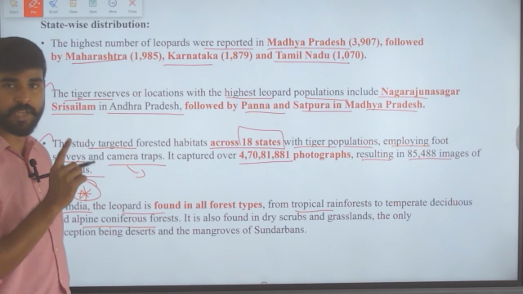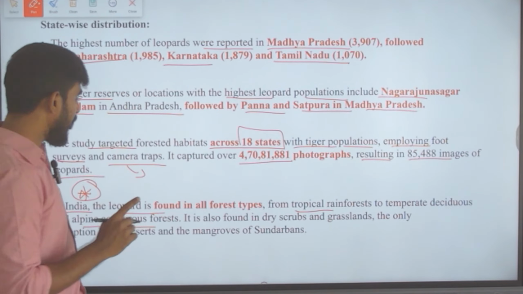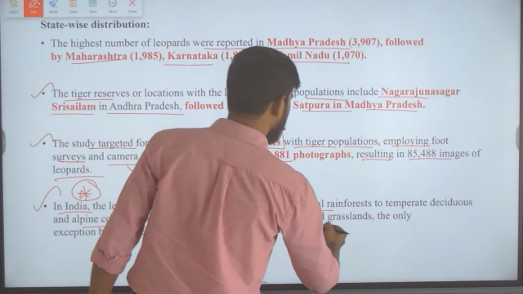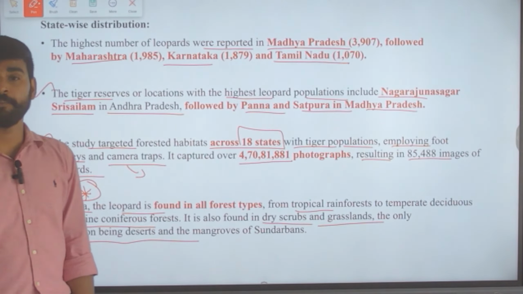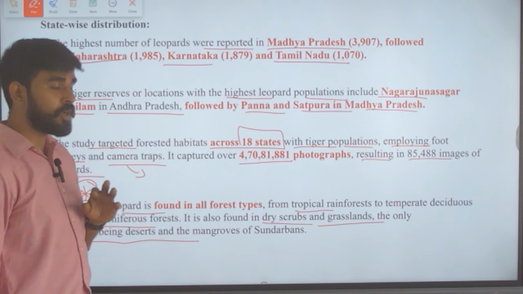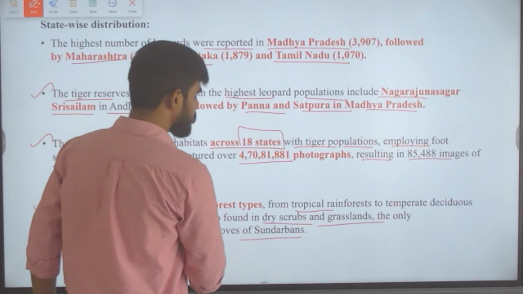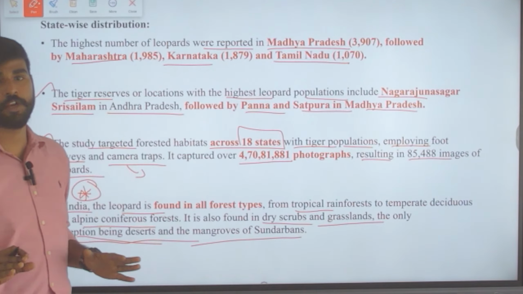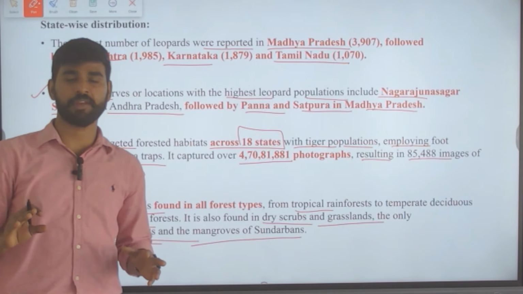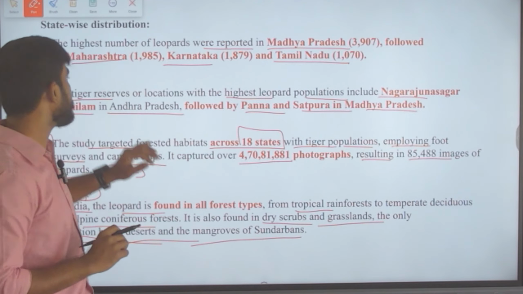It is also found in dry scrub and grasslands, the only exception being deserts and the mangrove Sundarbans. So in the mangroves of Sundarbans and in the deserts there are no leopards. Other than that, everywhere you can find leopards in India.